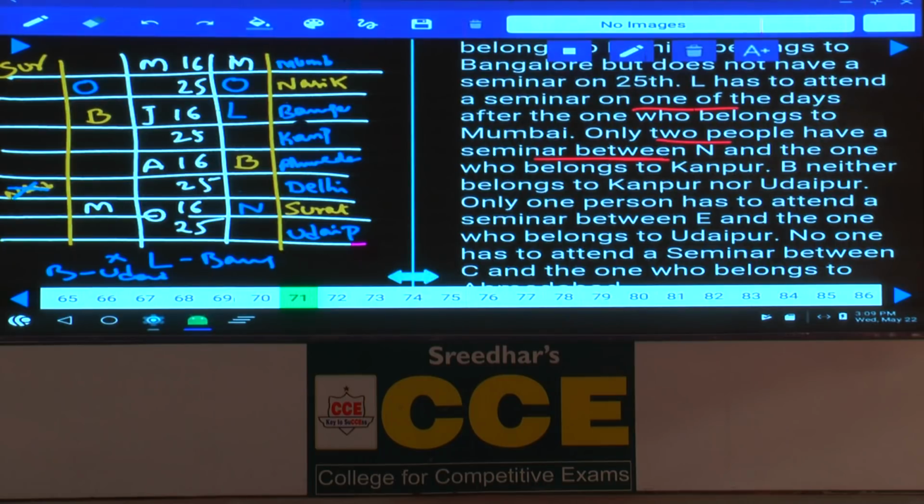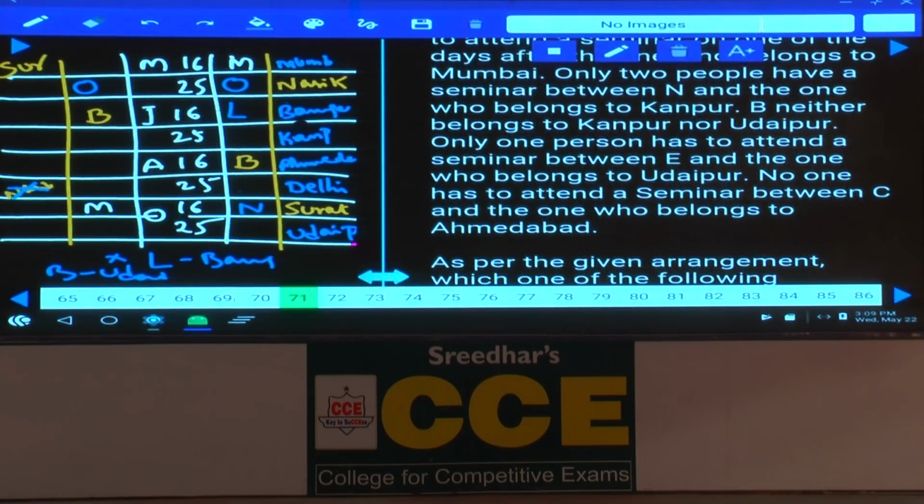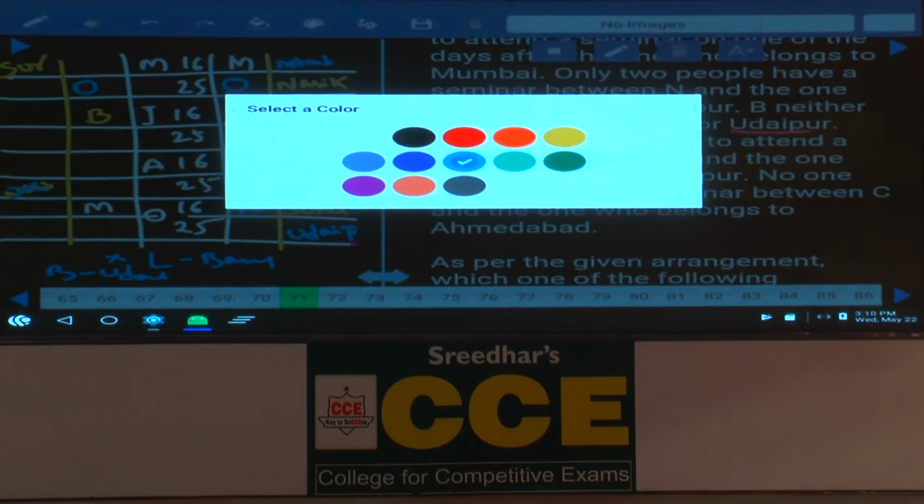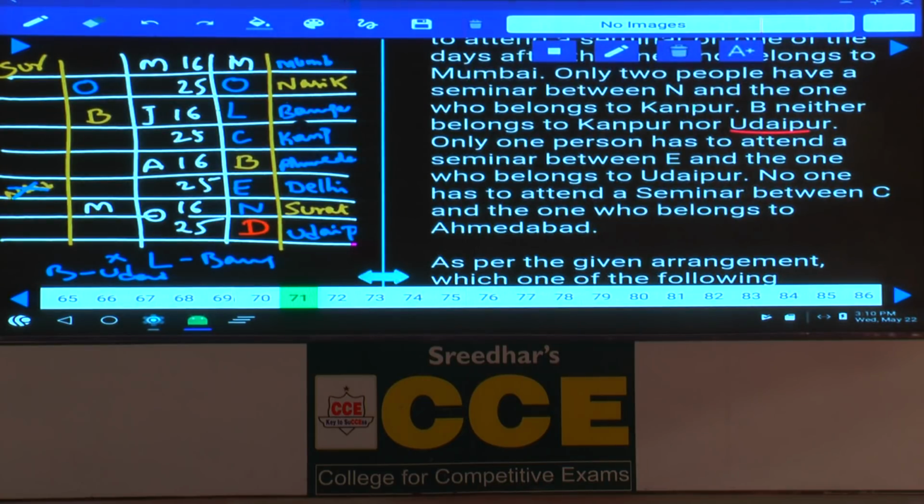Done? Then B neither belongs to Kanpur nor Udaipur. Only one person has to attend a seminar between E and the one who belongs to Udaipur. E and Udaipur, there must be exactly one person, hence E must be on August 25th. And no one has to attend a seminar between C and the one who belongs to Ahmedabad. C and Ahmedabad, there is no person in between these two. C is here. And if C is here, tell me who is the person left over here? The only person left over is D, and this D must be October 25th. Done? Now this is how these 8 persons have attended a seminar on 8 different dates, and each one of them belongs to a city.